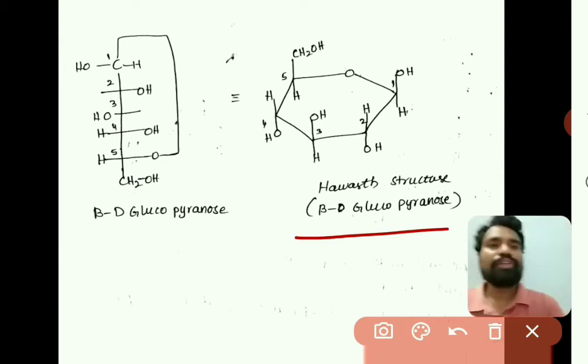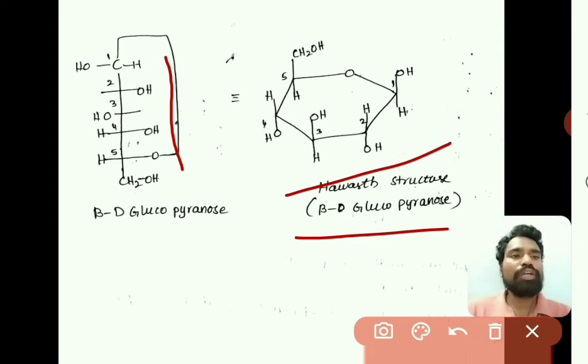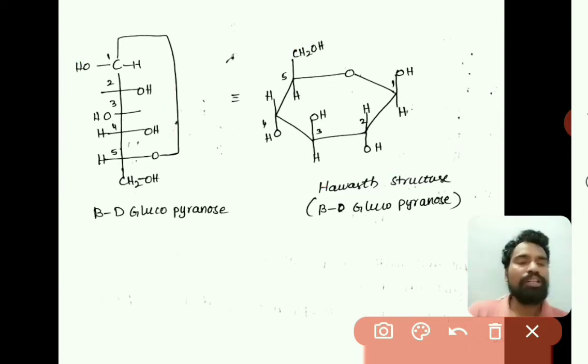In this also, all the groups which are on the right side will get a downward direction, and those on the left side will be in the upward direction, right. So this is the Haworth structure of beta D-glucopyranose. As we know, when a 6-membered ring is there, the Fischer structure and Haworth structure are less stable, and the chair conformation is the more stable structure of a 6-membered ring.